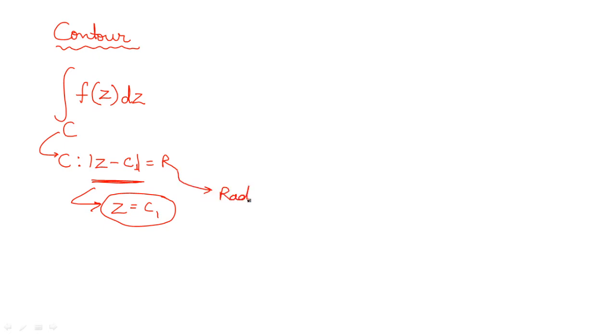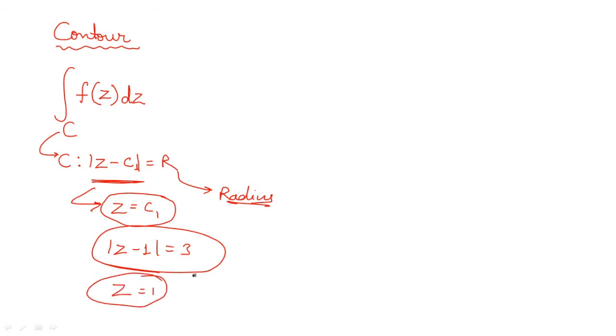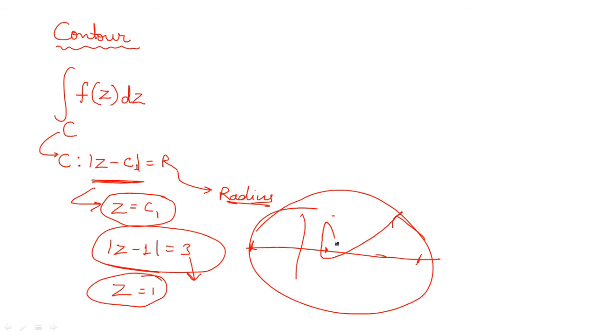So generally they give us the equation in this way. That's going to be mod z minus 1 is equal to 3. So it shows us that z is equal to 1 is the center of the circle and 3 is the radius of that circle. So if I want to plot it, how will we plot it? z is equal to 1 is the center of the circle and 3 units is the radius. So 1, 2, 3 this side, 1, 2 and 3 this side. That's how we can make a circle, and that's our contour. It's not looking like a circle right now, but that's how you will get this type of question. It can be one of the types of questions.